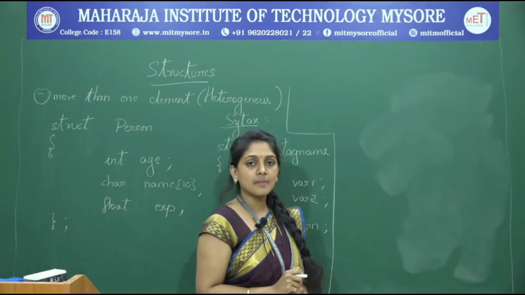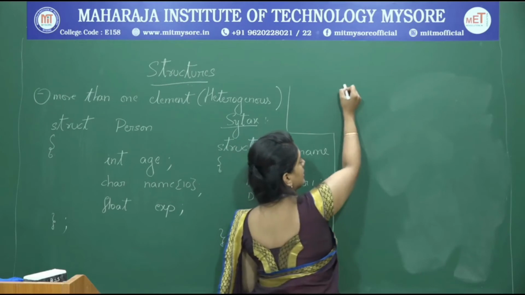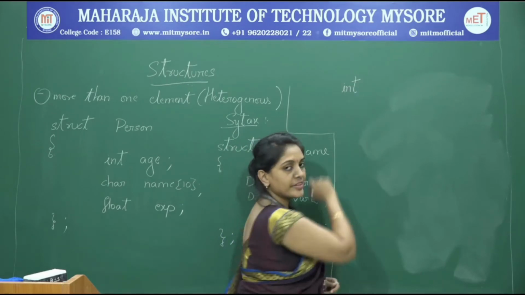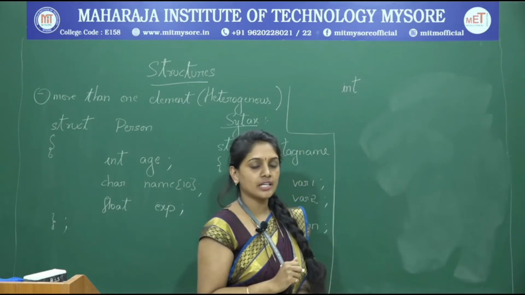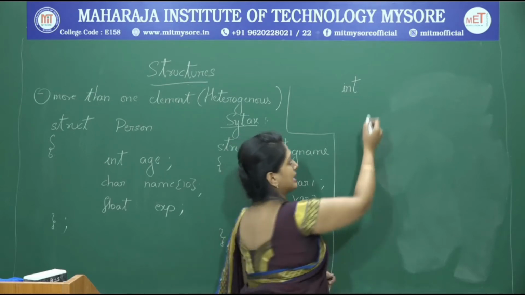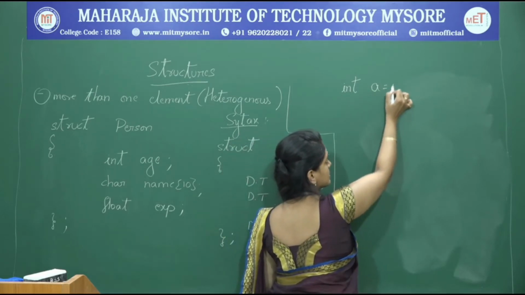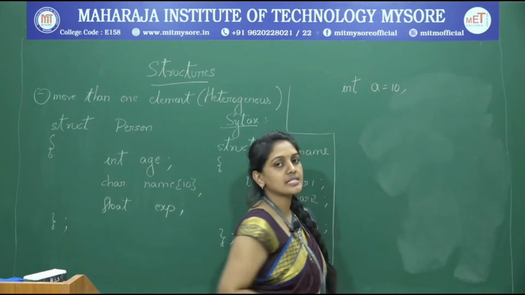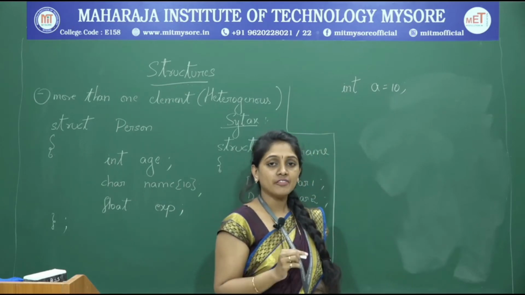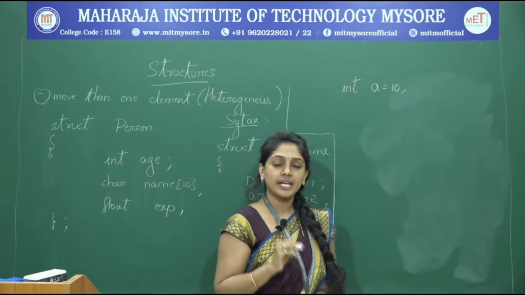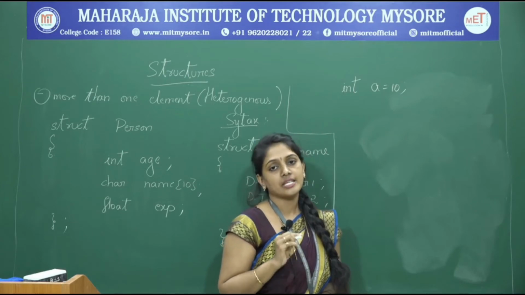We can take an example of int. Simply if we write int, the memory does not get allocated. When I write int a equals 10, then only the memory gets allocated. Similarly, when we declare the structure variables, then the memory gets allocated.